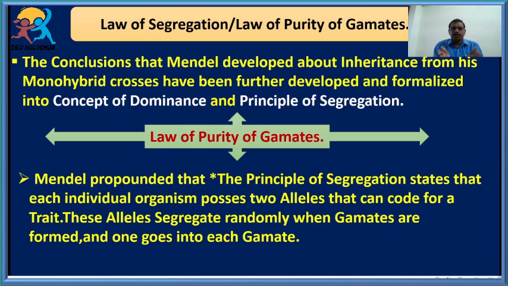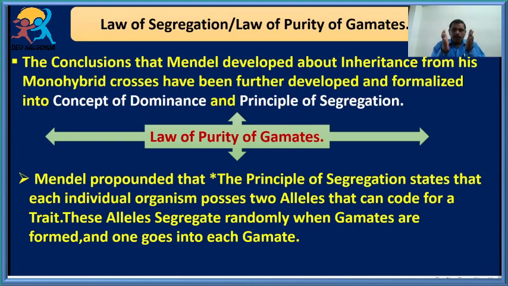There is a purity in the formation of gametes, and here the two alleles are not mixing. That's why we can also call it the law of non-mixing of alleles. So students, now you are very clear. The law of segregation is also called the law of purity of gametes, the principle of separation, or the law of non-mixing of alleles.